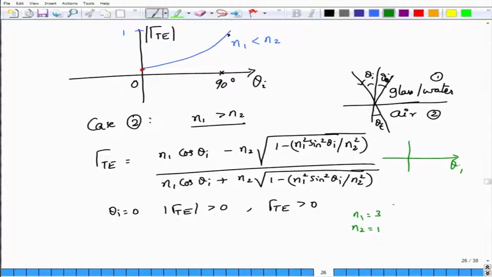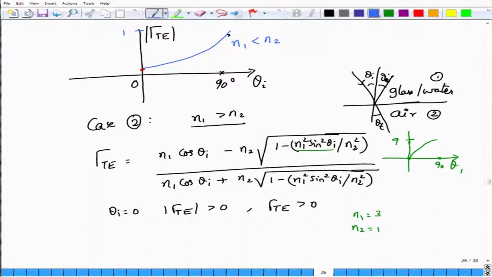So n1 square is 9, times sin square of theta I. At theta equal to 0, this quantity n1 square sin square theta I will be equal to 0, and you go only up to 90 degrees. So you start at 0 and keep increasing. At 90 degrees, what is the value here? This would be equal to 9, correct.